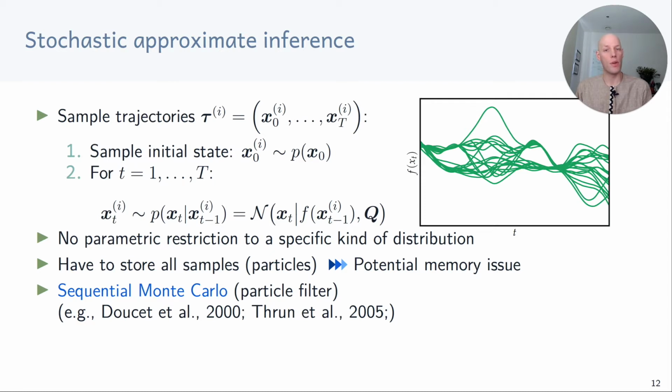However, our distributions are represented by these trajectory samples. And if we have to store all of them, for example, if we want to inspect the trajectory distribution more closely, we can run into some memory issues. Stochastic approximate inference is also used in sequential Monte Carlo methods, such as the particle filter.